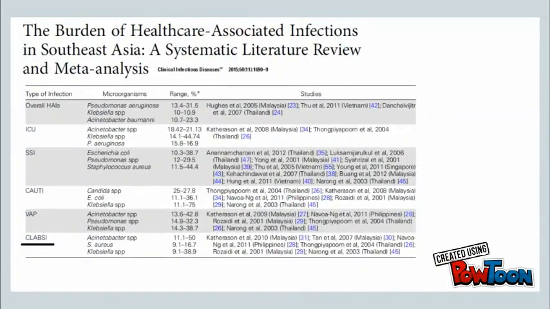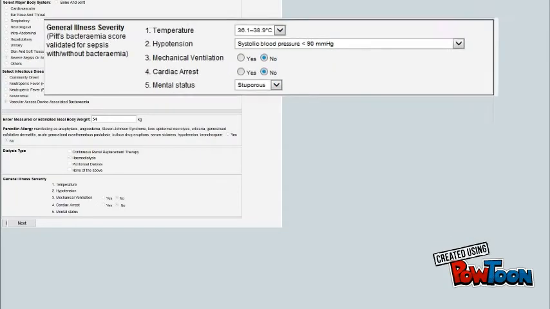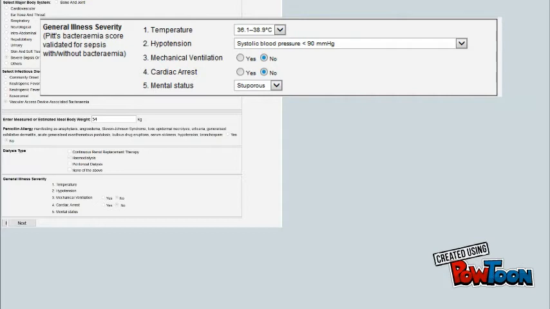In a recent published review, the most common organisms in Southeast Asia are Acinetobacter, Klebsiella and Staph aureus. Vancomycin and amikacin provide adequate coverage for these organisms. ARUSC differentiates severity using factors of the PITT bacteremia score. If severe, ARUSC suggests vancomycin, meropenem, amikacin.